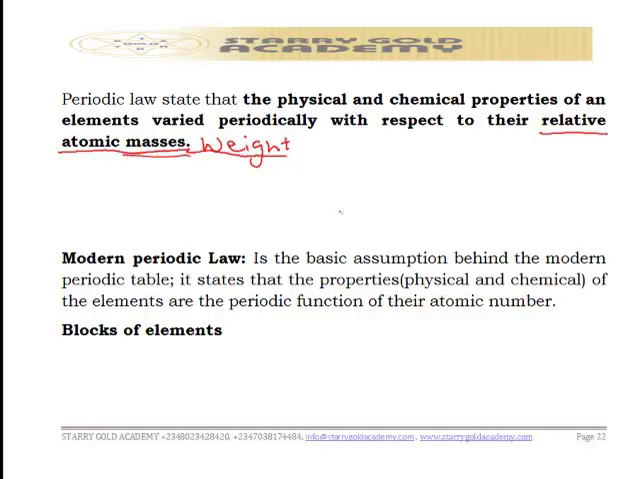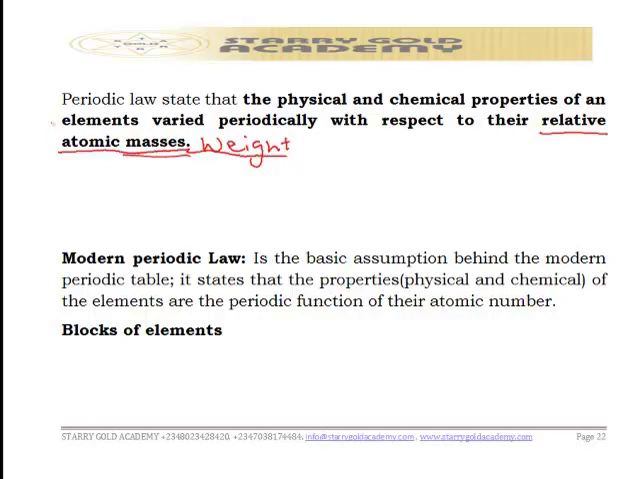Now there's something about this periodic table. Mendeleev's periodic table left a lot of gaps. I repeat again, Mendeleev's periodic table left a lot of gaps. Besides that, there were some elements that were missing, but he predicted the properties of those elements that were missing in his periodic table.